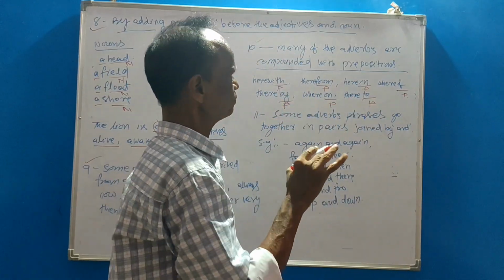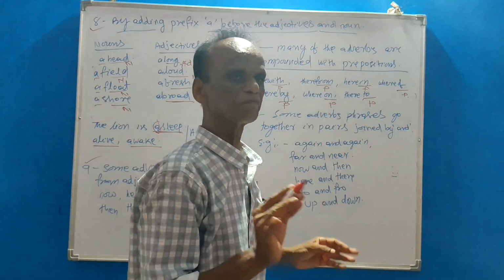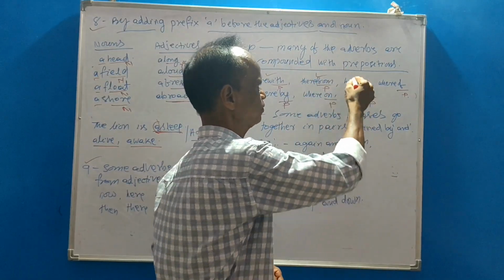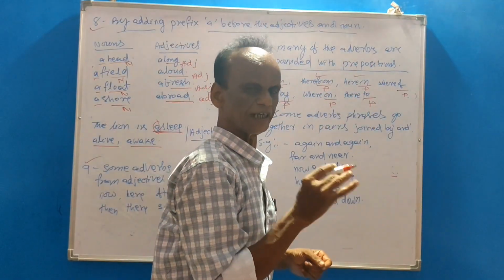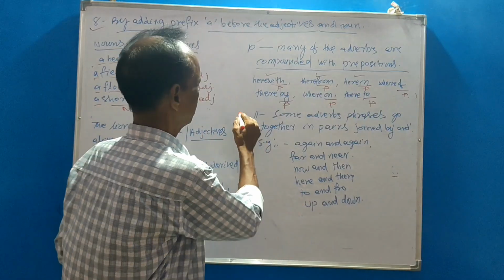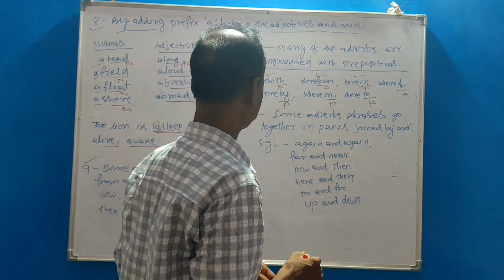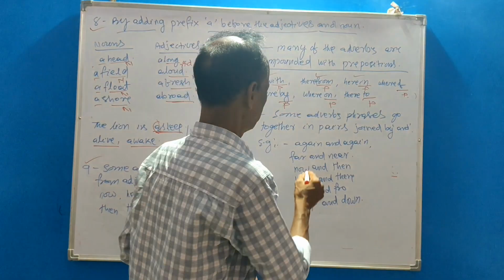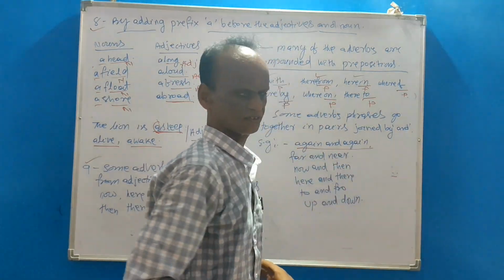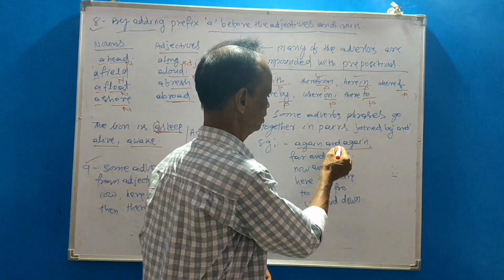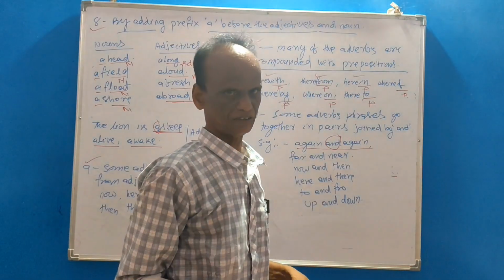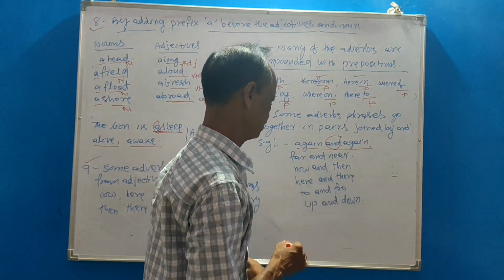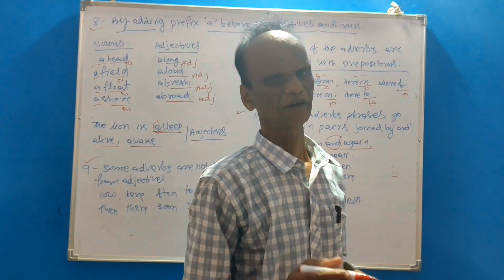So many adverbs are compounded with a preposition. Lastly, some adverb phrases go together in pairs joined by and: again and again, far and near, now and then, here and there, to and fro, up and down, etc.